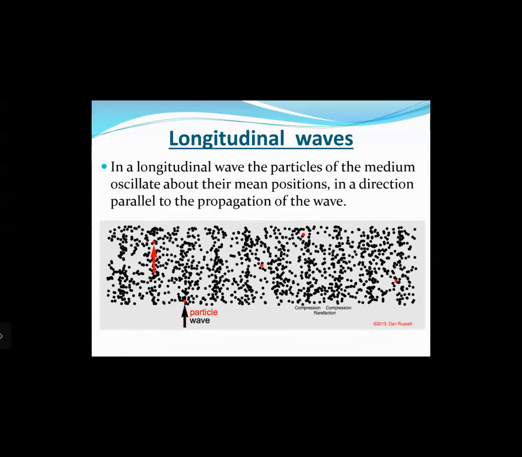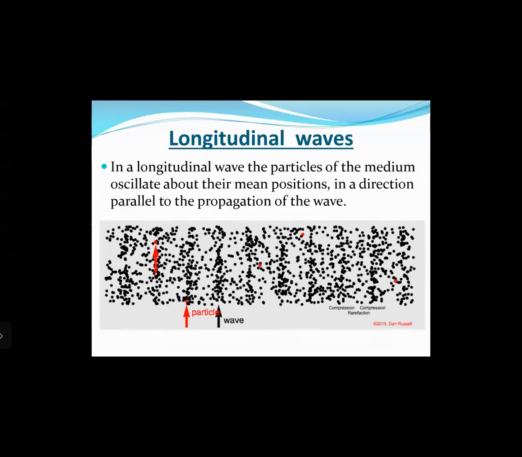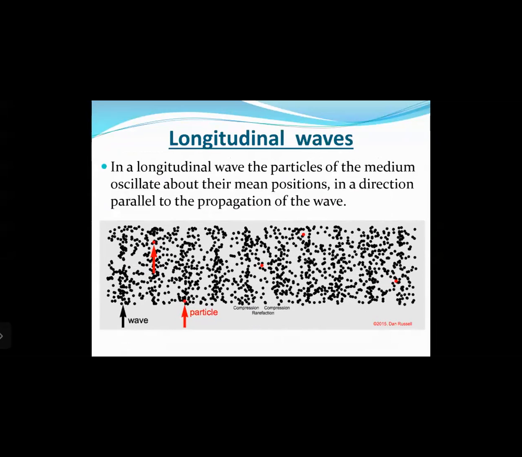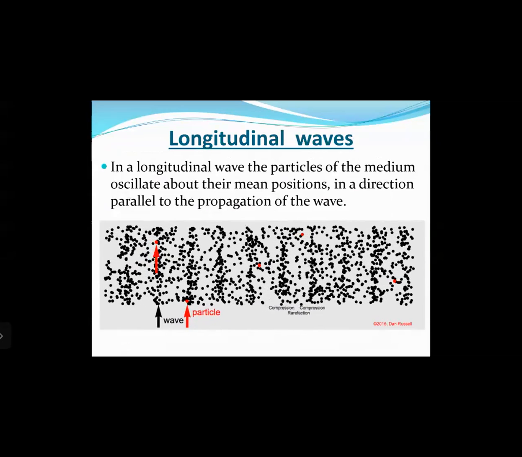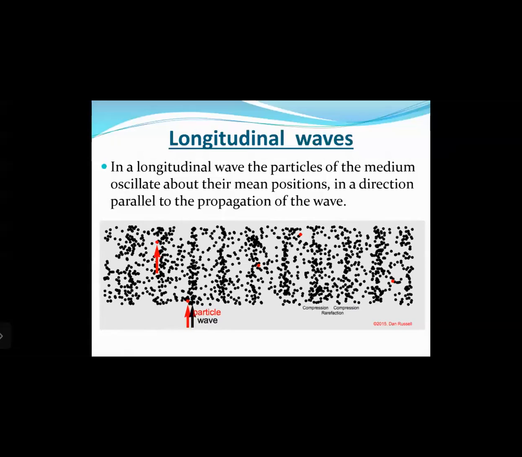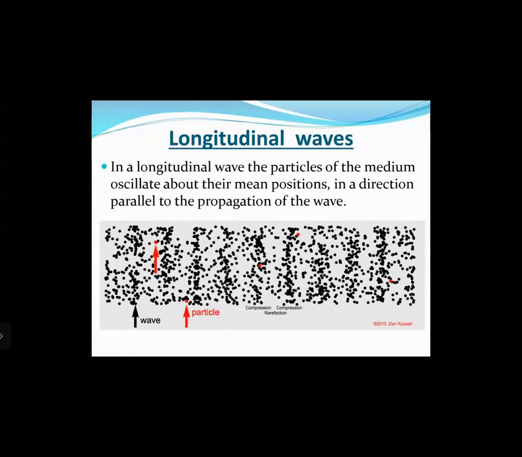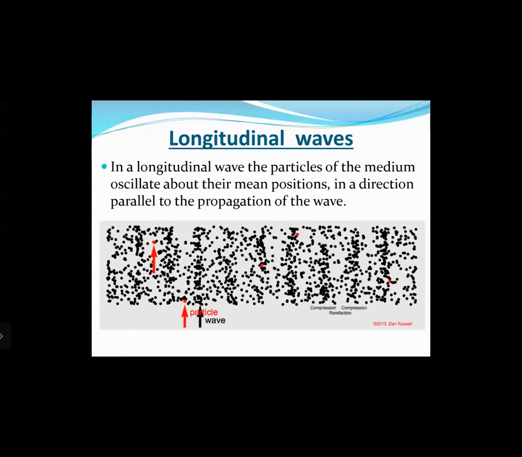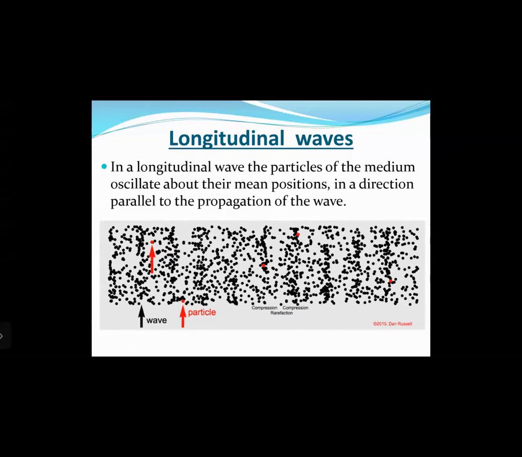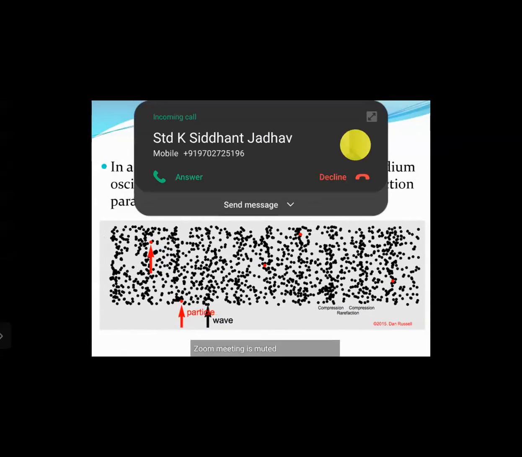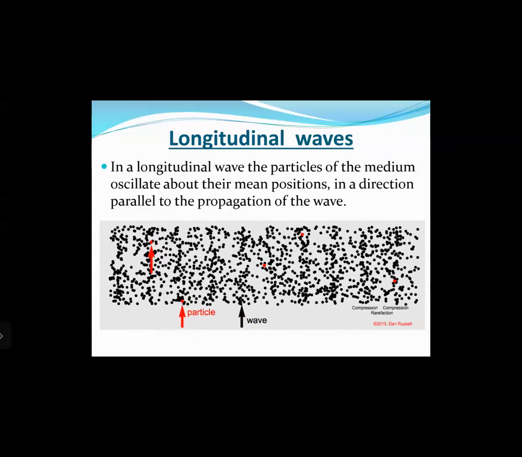Then longitudinal waves. In a longitudinal wave, the particles of the medium oscillate about their mean positions in a direction parallel to the propagation of the wave. So as you can see here, the particle happens to oscillate back and forth, that is from left to right, and the wave also happens to move overall from the left hand side to the right hand side. That means the direction of oscillation, meaning direction of vibration, and the direction of motion of the wave are the same, right? Such a wave is said to be a longitudinal wave.